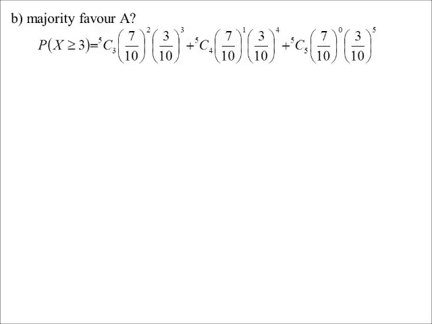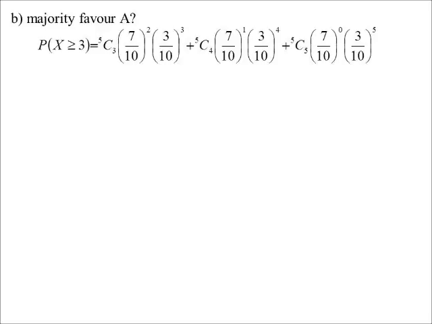Majority favoured A. I've got to go back to our probability. Majority, greater than or equal to 3, because I'd need 3 or 4 or 5 of them. I suppose I could have done 1 minus minority, but either way I'm going to have to work out 3 probabilities, because minority would have been 0, 1 or 2. So it doesn't really matter.